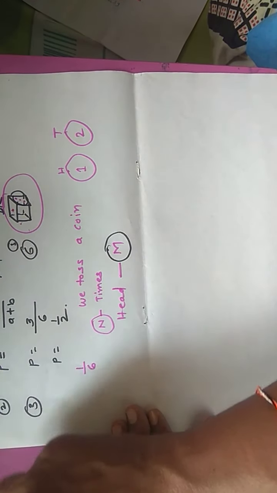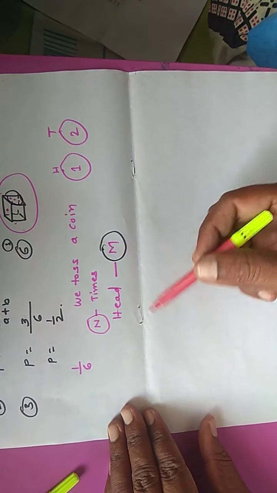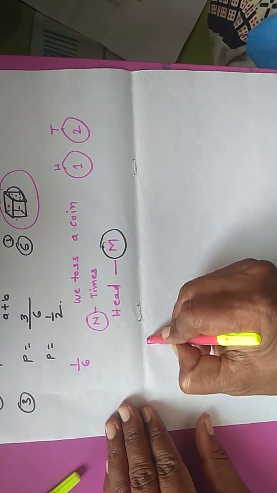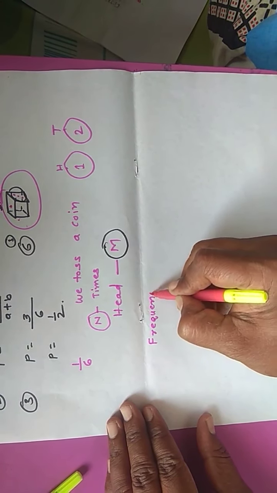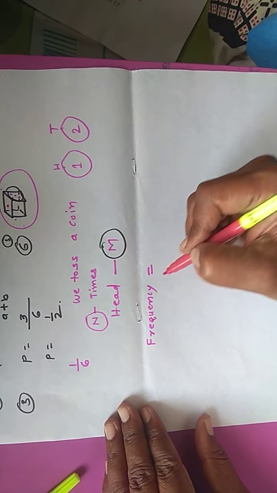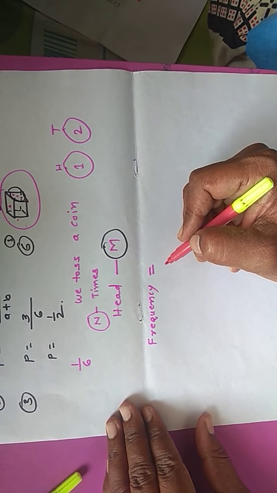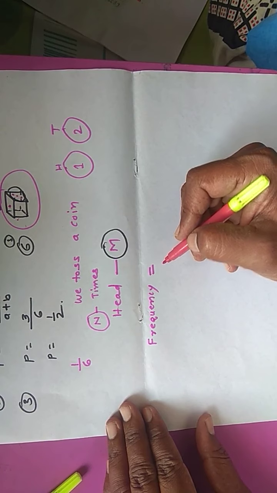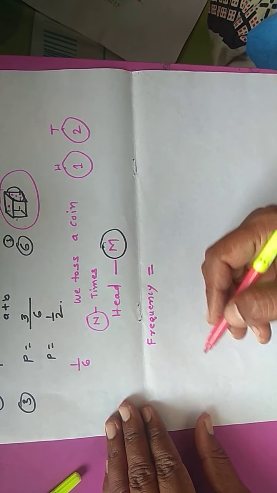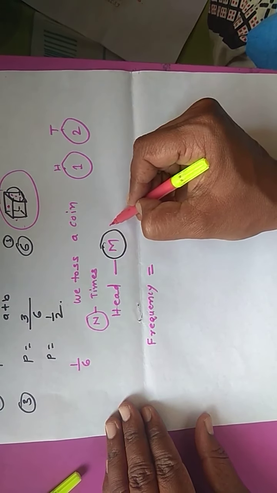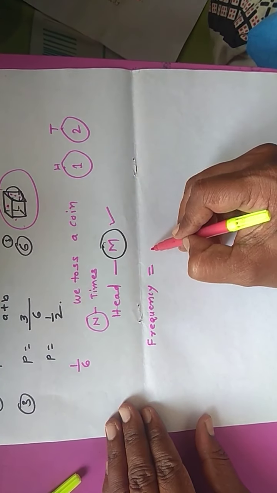Then we here introduce a term, that is frequency. Frequency means how many times that case occurs. Here the head occurs m times.